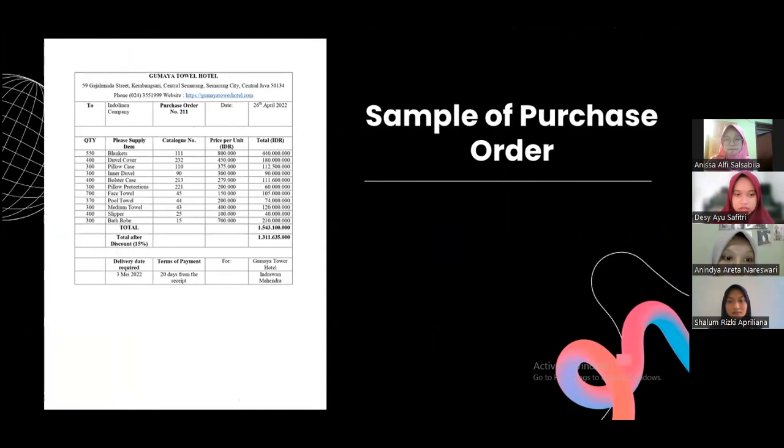Below it there are quantity, supply items, catalog number, price per unit, and total price.